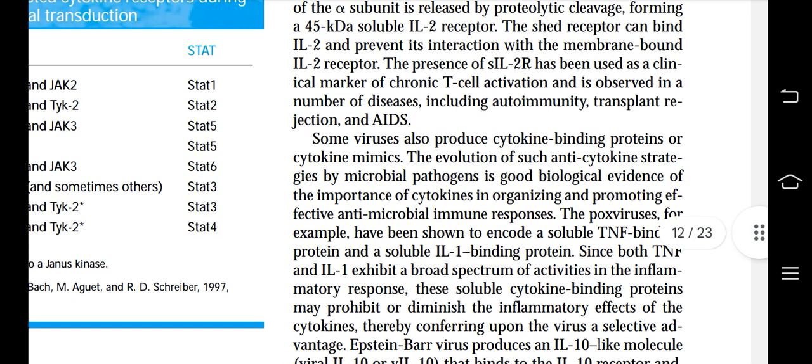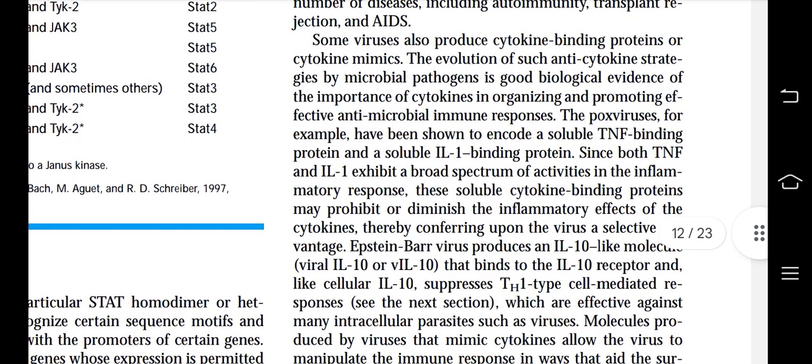Some viruses also produce cytokine binding proteins or cytokine mimics. The evolution of such anti-cytokine strategies by microbial pathogens is good biological evidence of the importance of cytokines in organizing and promoting effective antimicrobial immune responses.